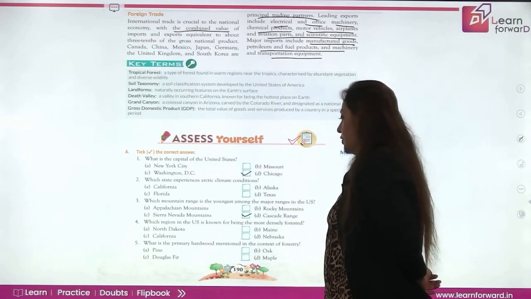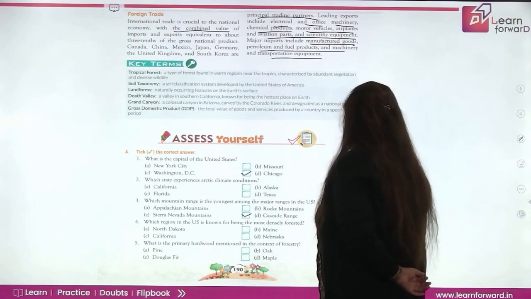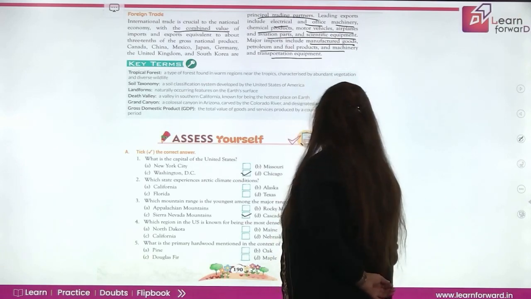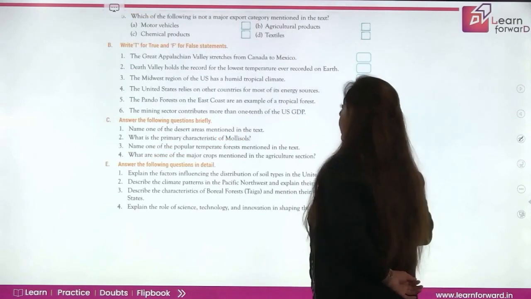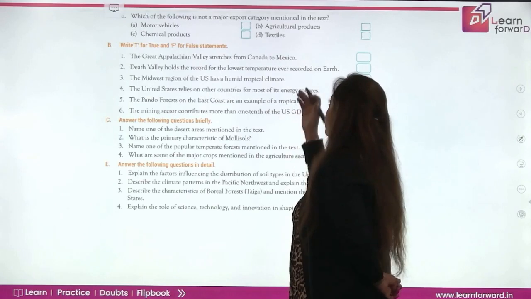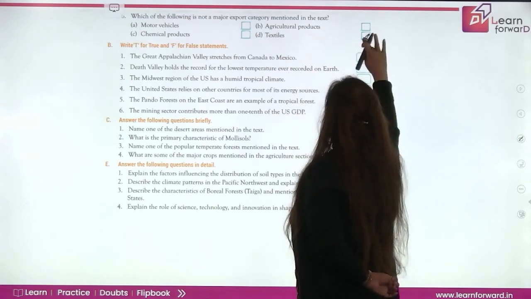Which region in the US is known for the most densely forested? Maine. Then next is, what was a primary hardwood mentioned in the context of forestry? Oak. Then, which of the following is not a major export? Exports include motor vehicles, agricultural products and chemical products, but not textiles, right? So this is the one, right?